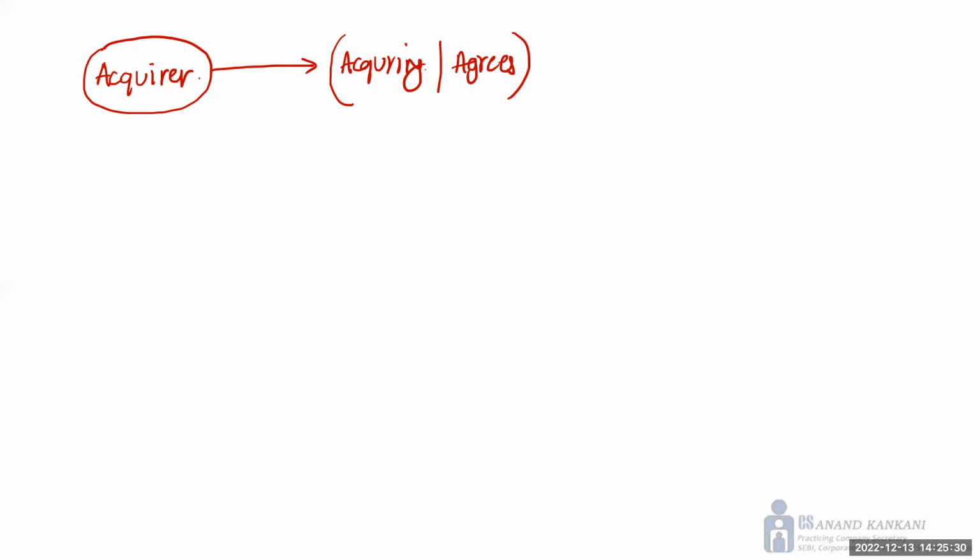The same thing goes here. The acquirer definition has got two parts: one, the person who is acquiring or who has acquired, or the other person who is agreeing to acquire. But acquire what? The acquirer may acquire shares, voting rights, or control, and this would be over the target company.